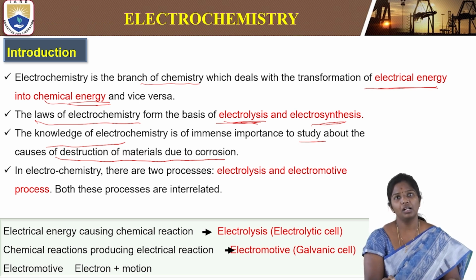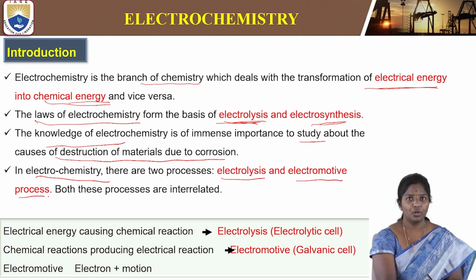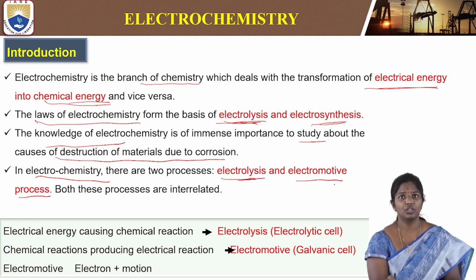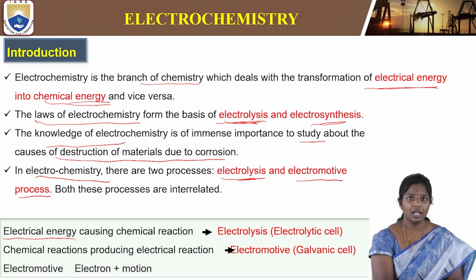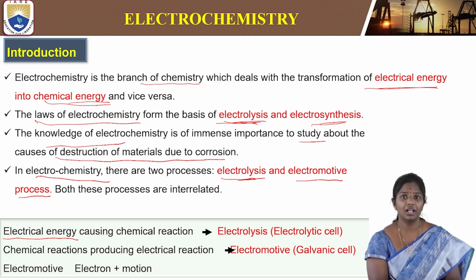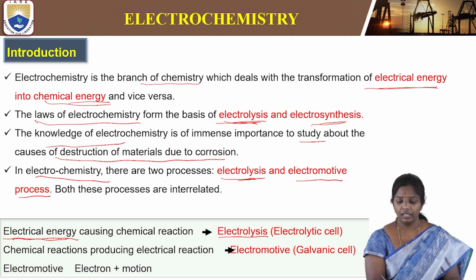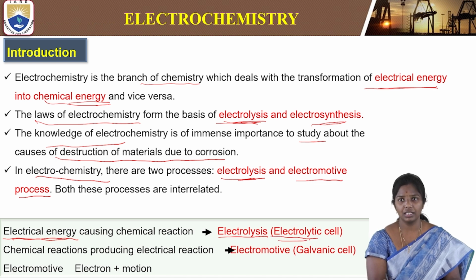So this is the first chapter, and in electrochemistry there are two types of processes: electrolysis and electromotive processes. These both are interrelated. So what is electrolysis? Electrolysis is electrical energy causing some chemical reaction. So electrical energy will impart some chemical reaction in the solution or the aqueous solution. That is nothing but electrolysis, and the container or the cell is called an electrolytic cell.